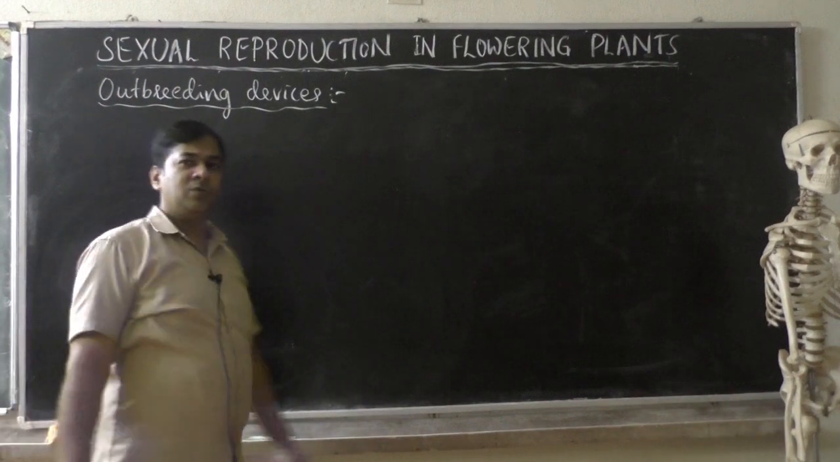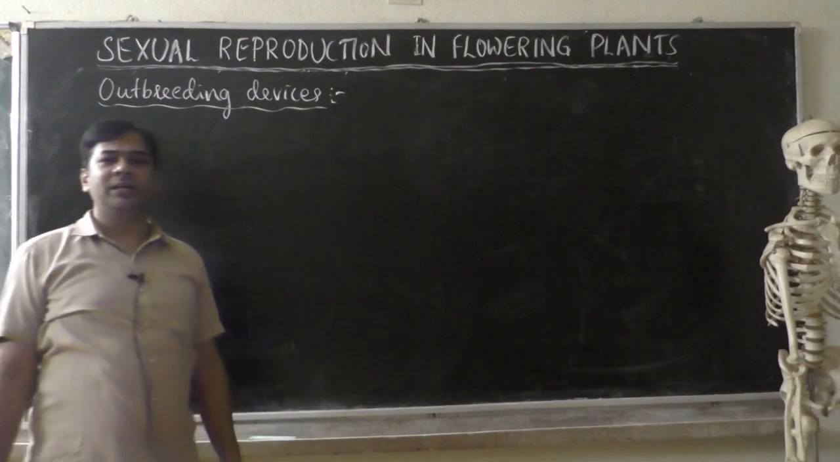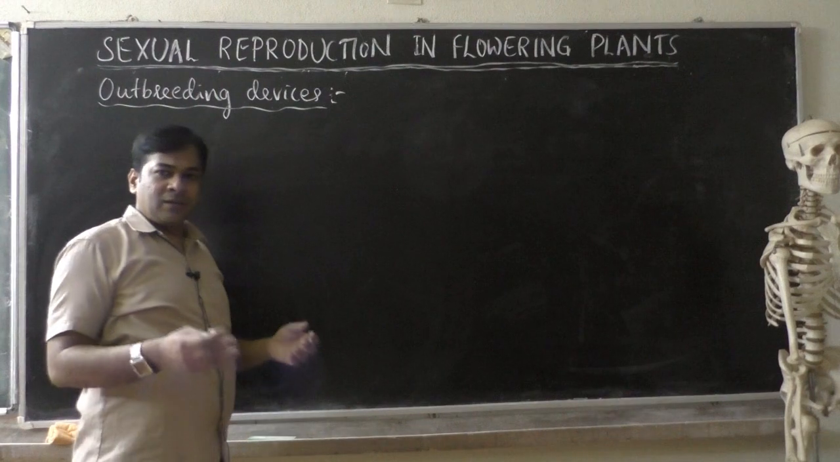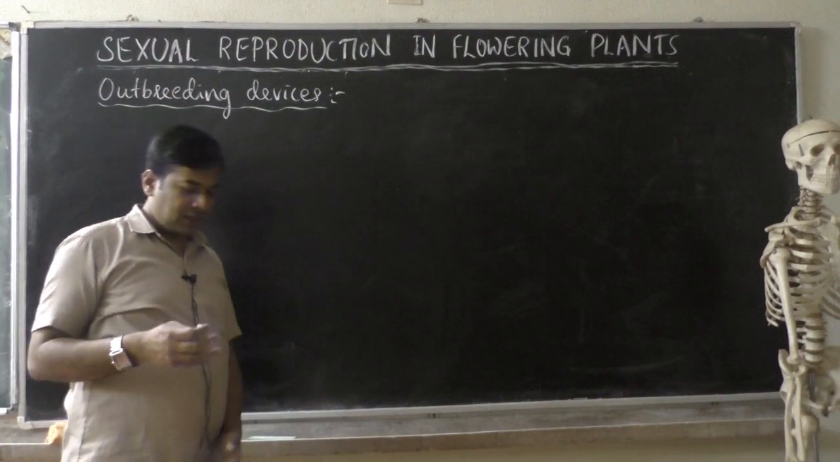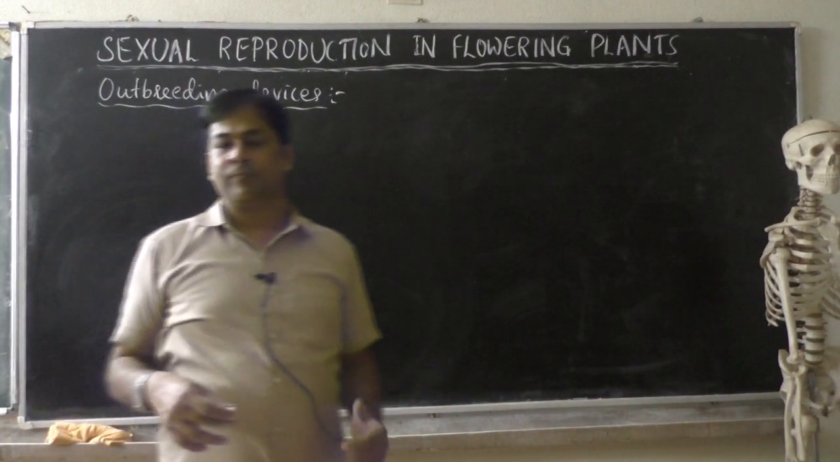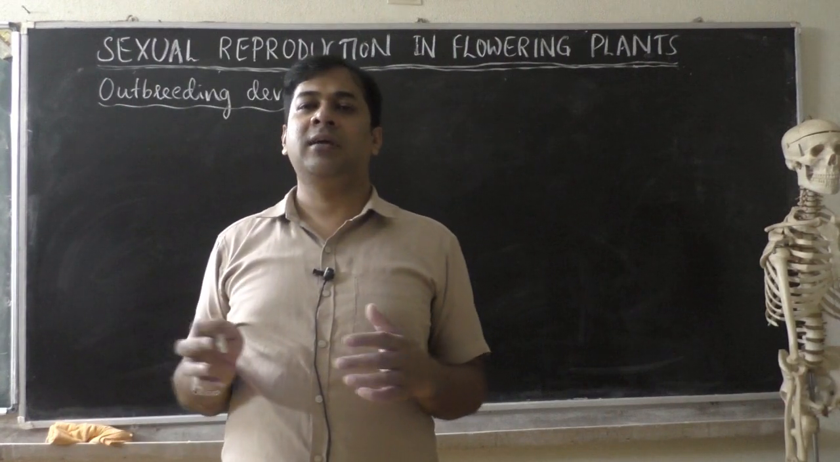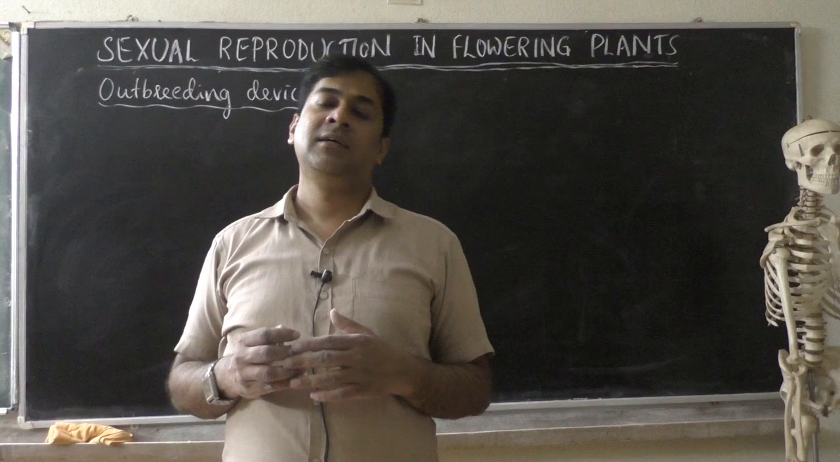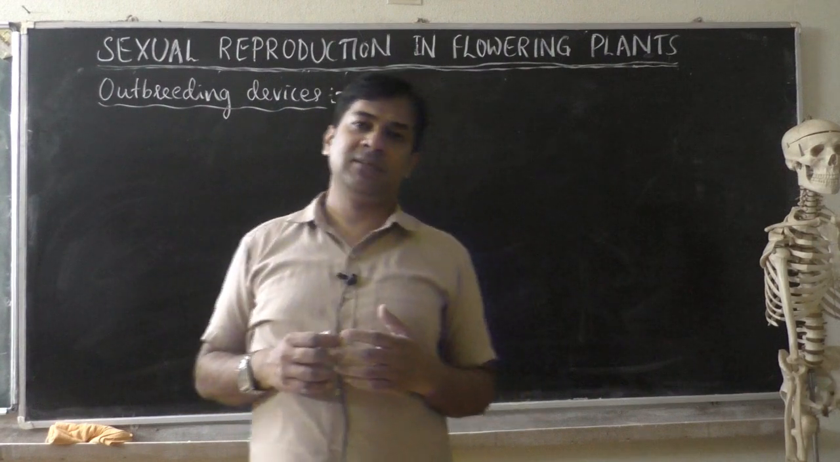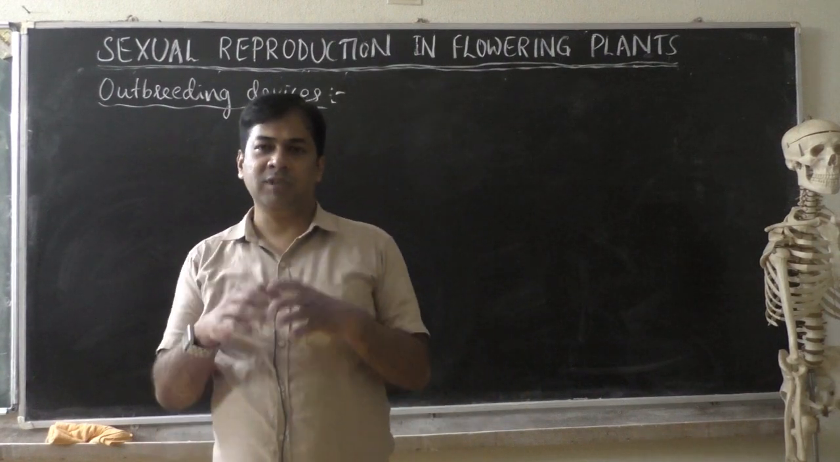So before you learn outbreeding, you should know what inbreeding is. Inbreeding means crossing among the same breed. Like in animals, two animals of the same breed, when they are crossed or they mate, then it is called inbreeding. The name itself says inbreeding means within the same breed.